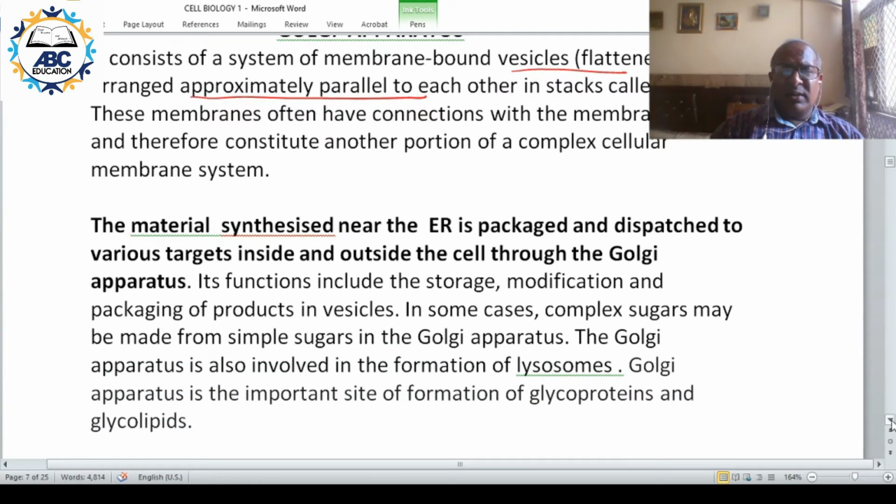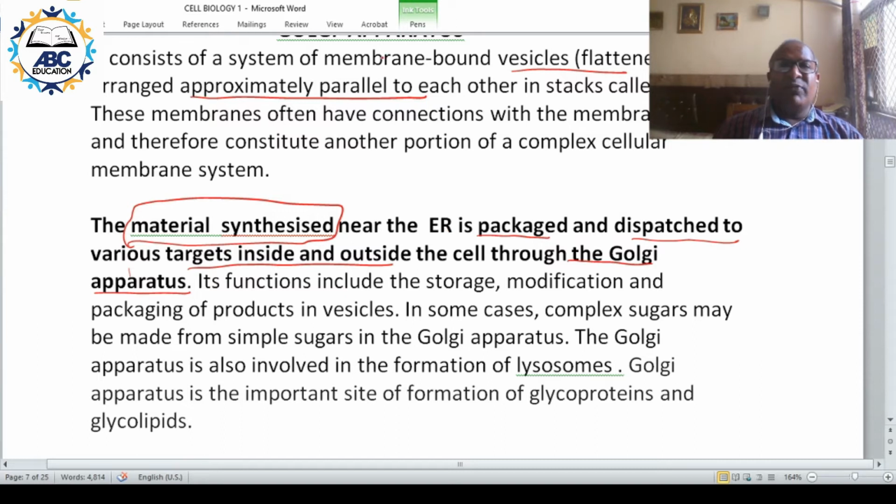The materials that are synthesized on the ER include protein and fat. That is packaged and dispatched to various targets inside and outside the cell through the Golgi apparatus. From ER things move to Golgi, and from Golgi they can move to lysosome, peroxisome, or out of the cell.